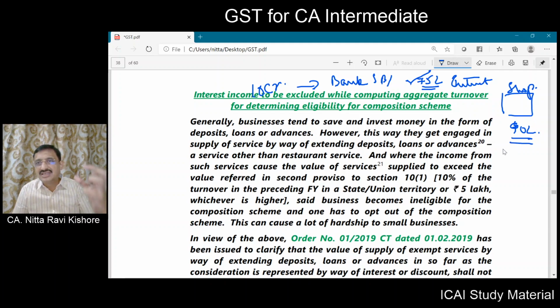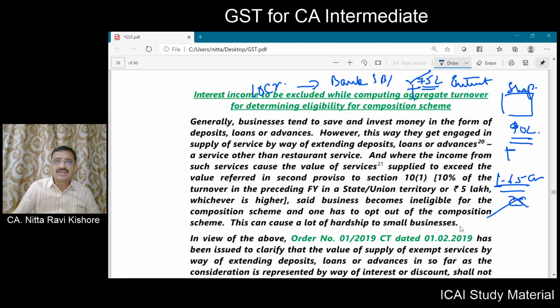For purpose of calculating the aggregate turnover, what you have to take? You have to take the turnover of your shop plus also the exempt supply. Now, how much is the current turnover? It is becoming 1.65 crores. Now, you want to be eligible for composition scheme.